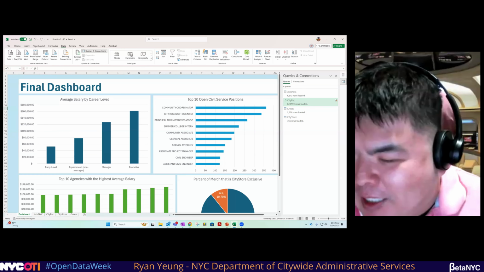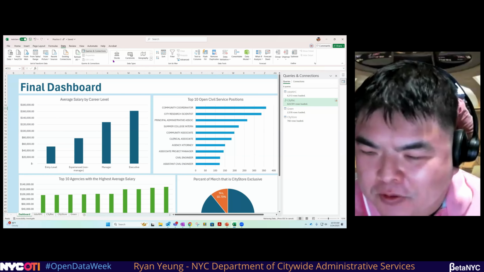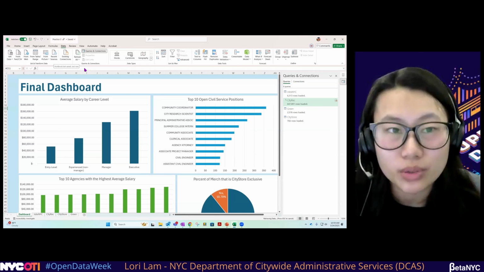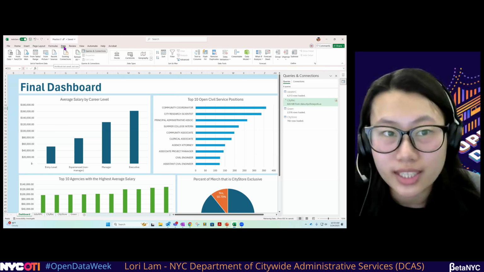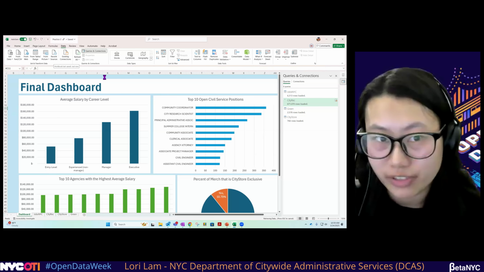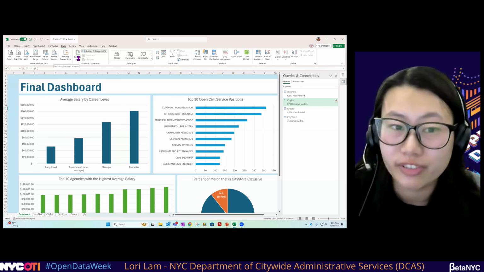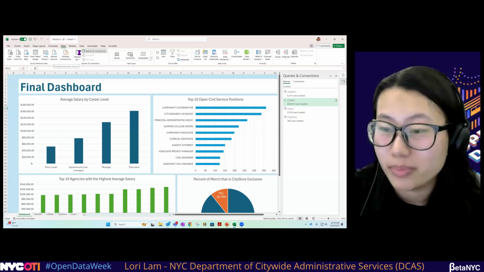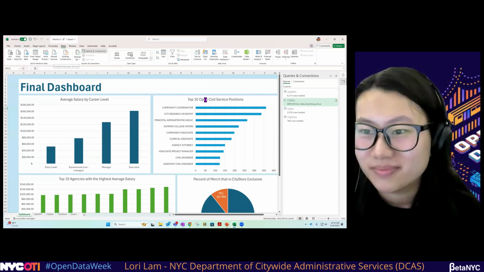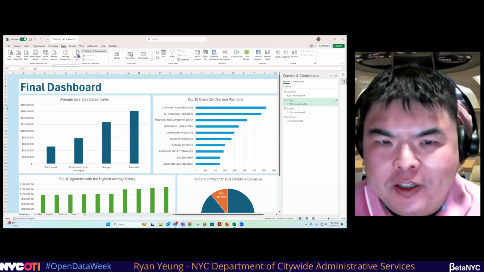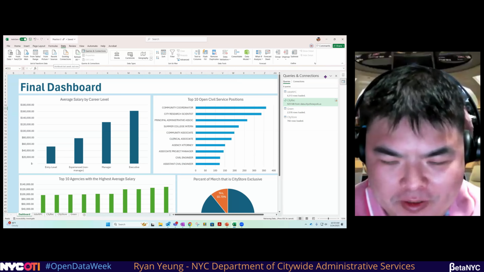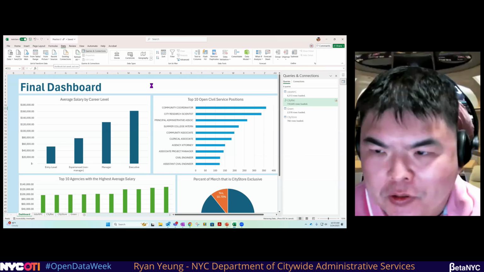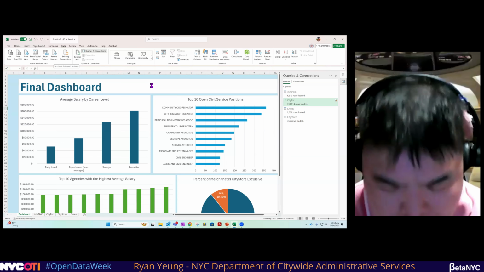As the data is updated on the website, how can we update the data in Power Query and the dashboard? Lori, how would we do that? Yeah, so my data is already refreshing, but if you go to your Excel file, go to data and click refresh, it'll refresh your queries and the dashboard for you. It's just one button that does it all. That's the power of Power Query: once you've made these connections, all you have to do is hit that button to reload.